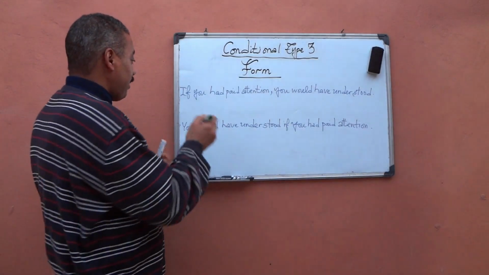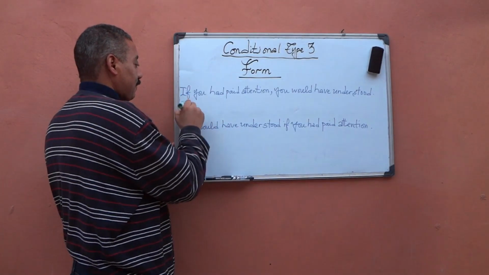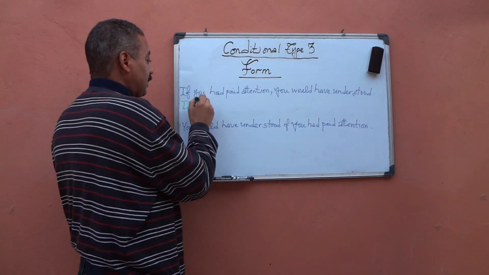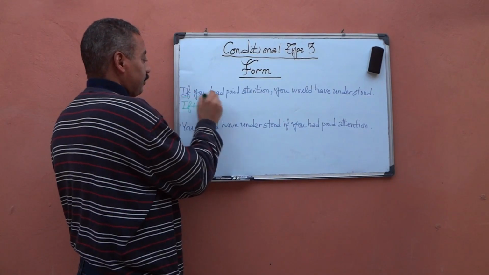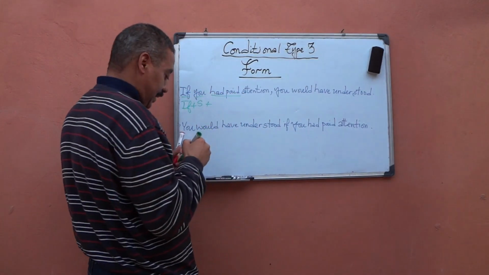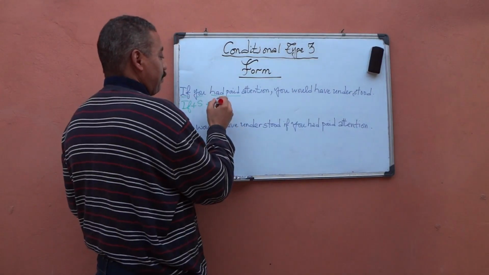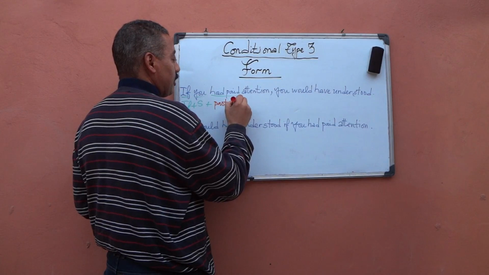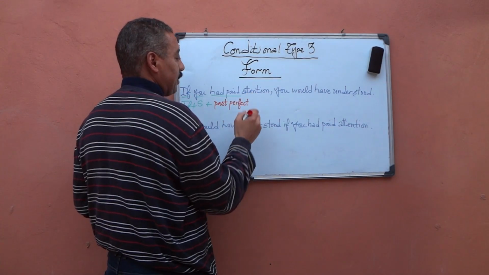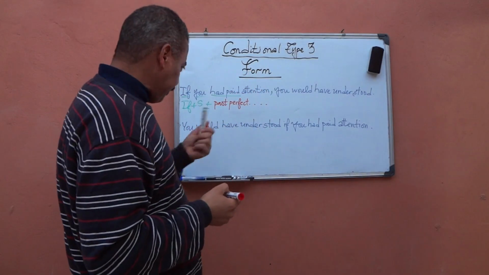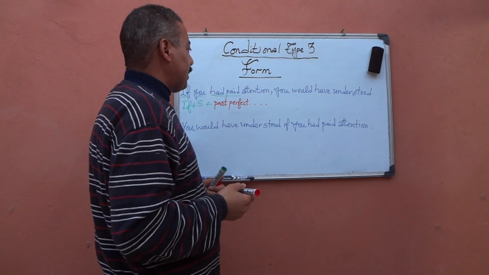Now, you have if plus, of course, the subject, you, plus had paid. This is past perfect. Of course, this is just a word coming after.